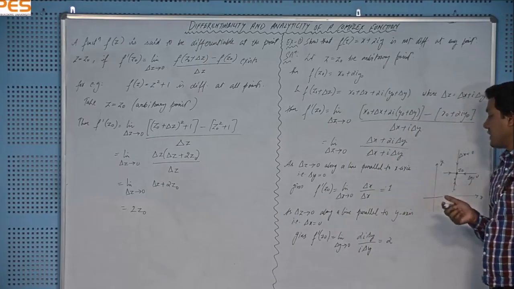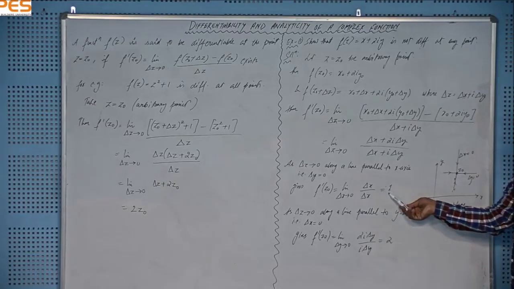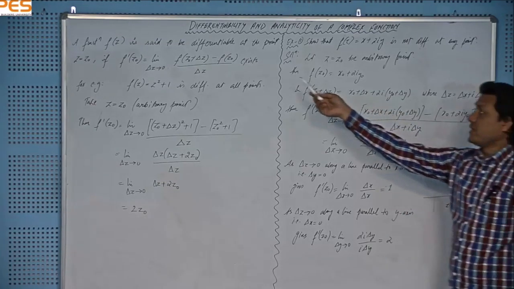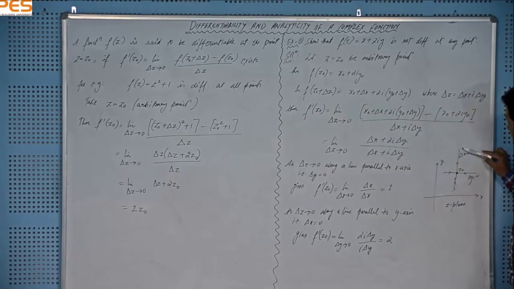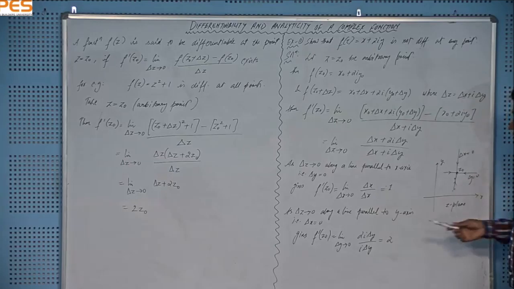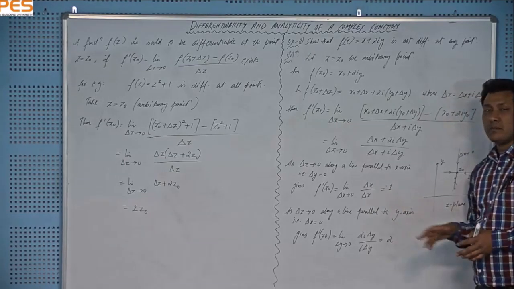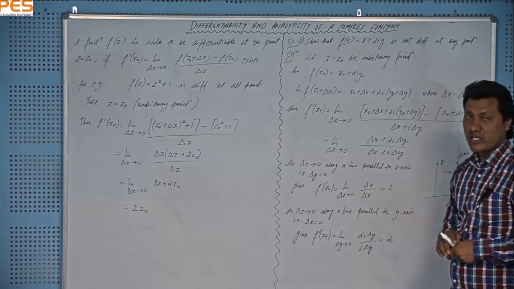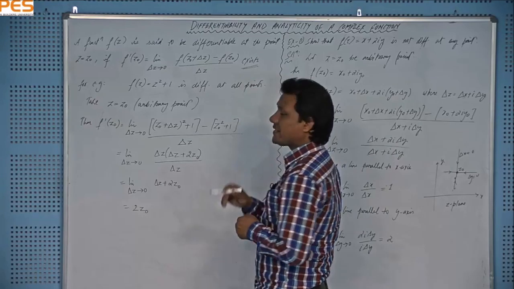And now we can see that when we approach this point z naught along the horizontal direction, we are getting the value 1 for the limiting value of this function, and when we approach this z naught along a line parallel to y-axis, we are getting a different value. Since these values are different, the limit is not unique, and that contradicts this thing. Exist means exist uniquely.